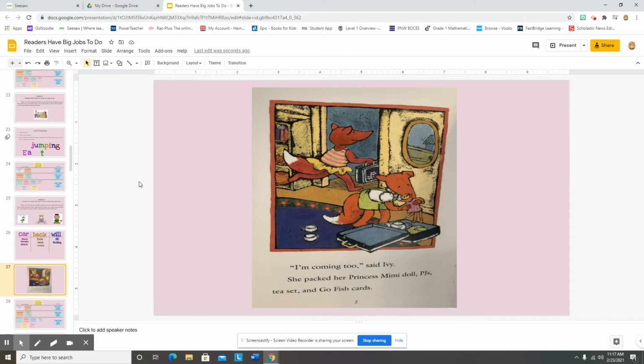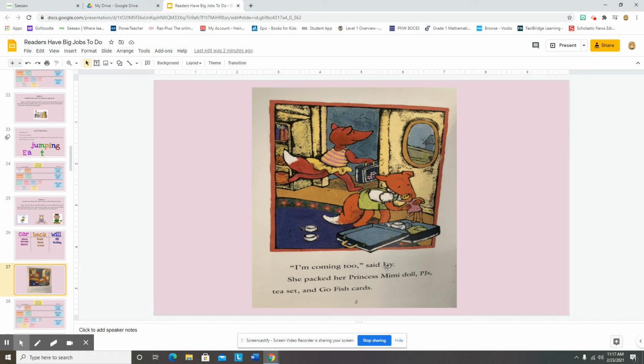So let's look in our story. I'm coming too, said Ivy. She, not sure of that word. I can't just skip it. What could I do? Well, we've been learning about ED, so I know ED makes three sounds: Ed, D, T. Let me look at this word. I know that suffix ED, but let me look at the word. P, A, digraph CK. P, A, K, packed. Let's see if that makes sense.